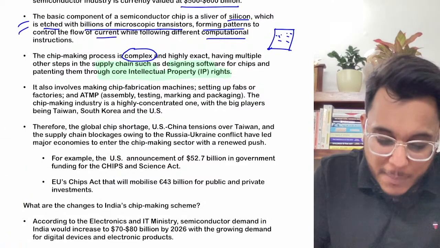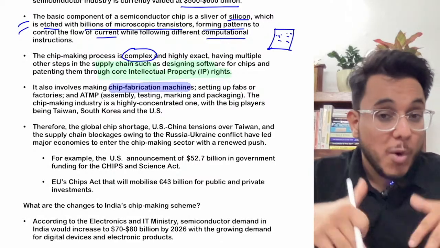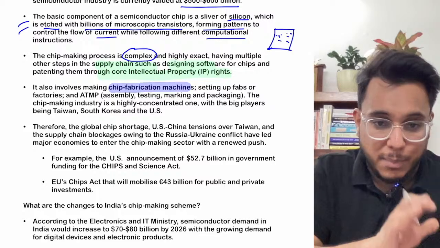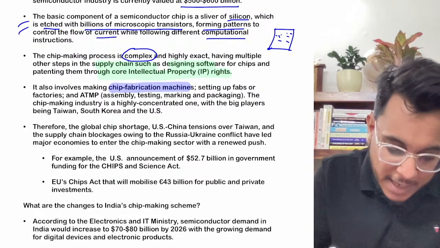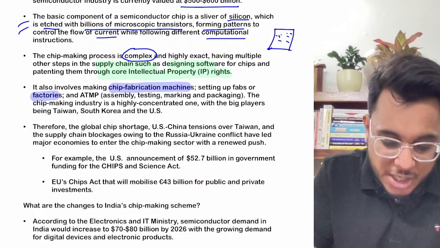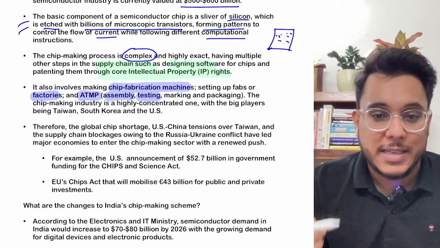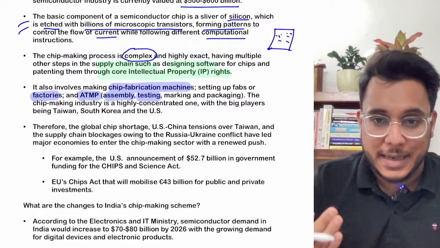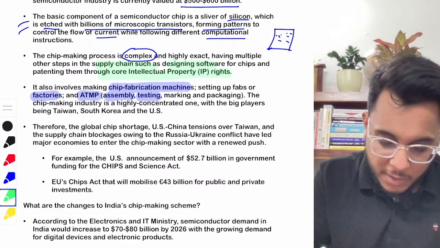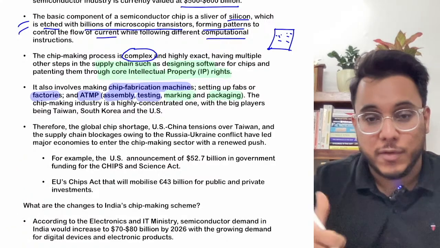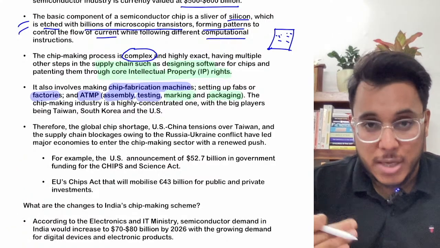Chip fabrication machines are to be made, because for making the chips you first need to make the chip fabrication machines. After that, the factories are to be established. Then ATMP: assembly of these chips, testing of these chips, whether they are performing their dedicated function or not, marking, packaging. All these functions are part of semiconductor chip manufacturing.